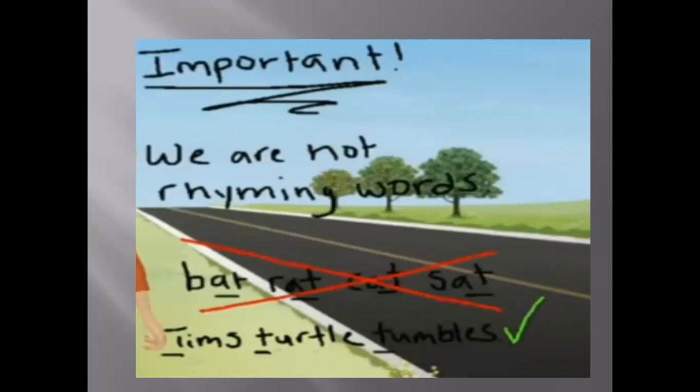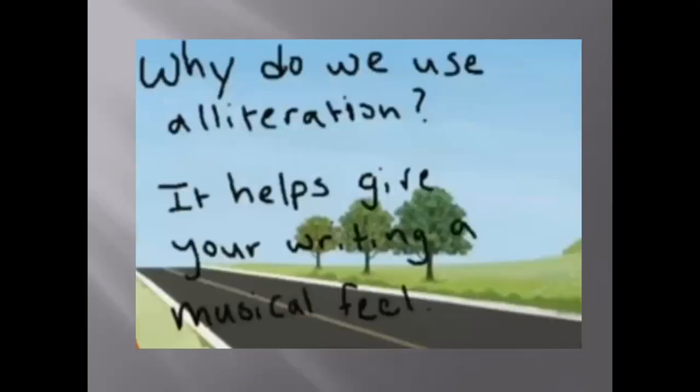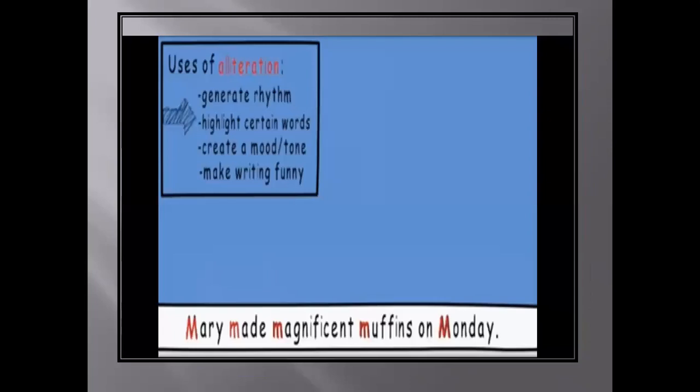Why do we use an alliteration? It helps give your writing a musical feel. Generate rhythm, highlight certain words, create a mood or tone, make writing funny. Another example here is Mary made magnificent muffins on Monday.